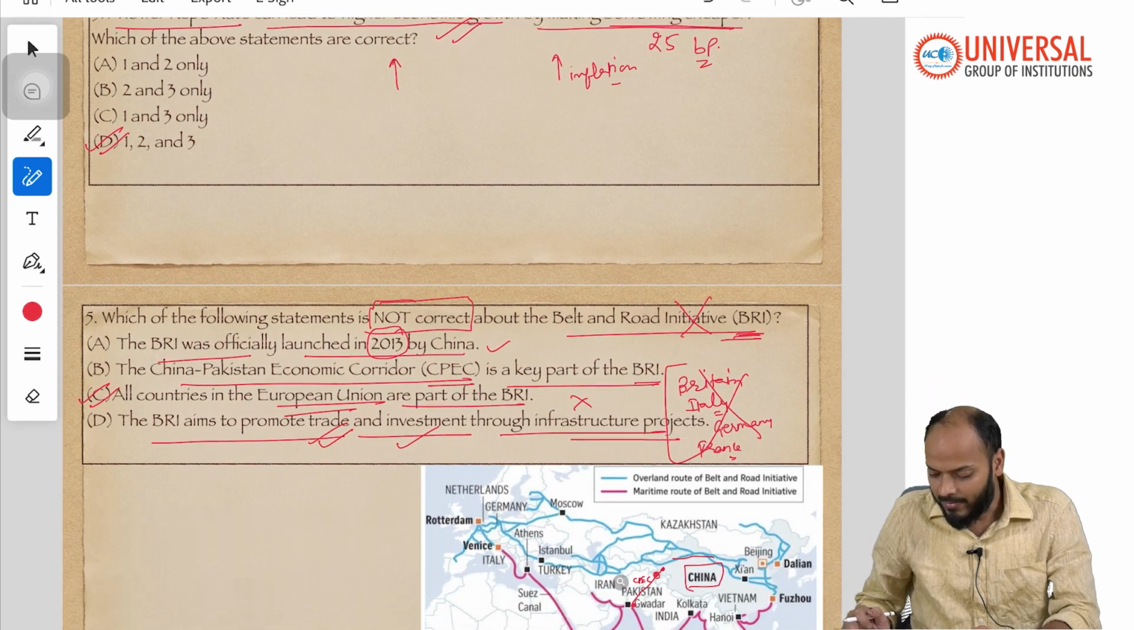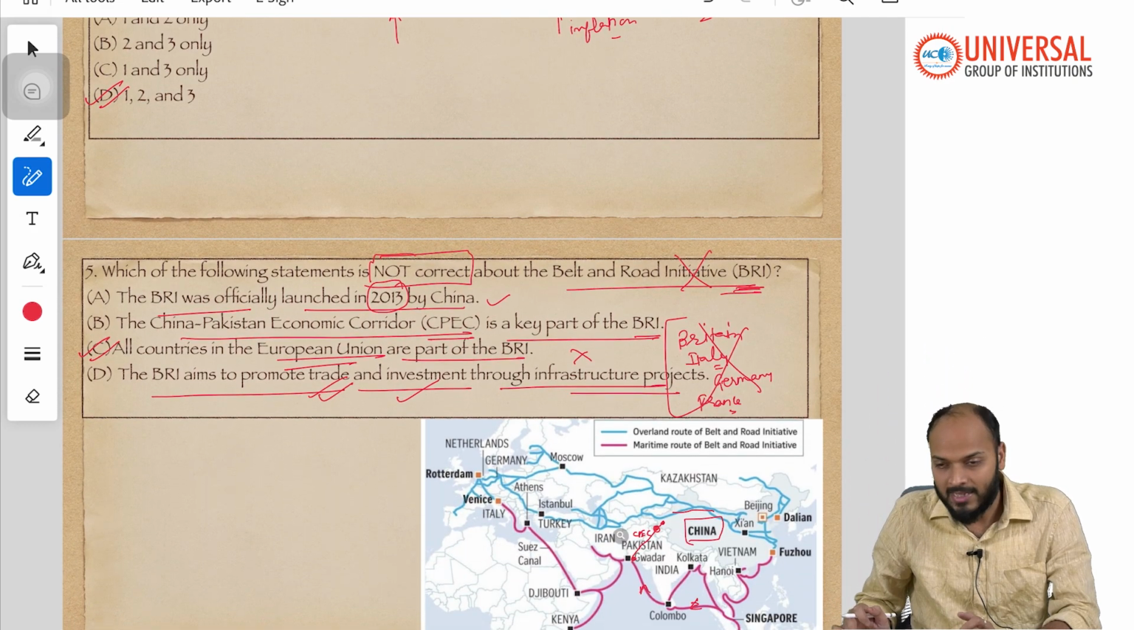I hope this topic is clear: what is BRI, when it was started, which is the country behind it, why India refuses to join it, right? And why it was in news recently, because Panama has left BRI.